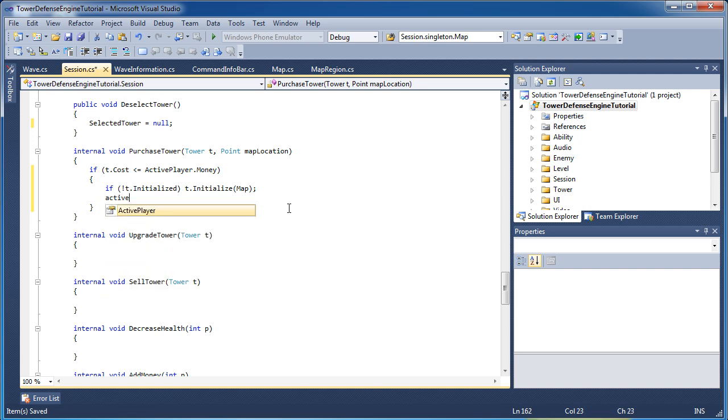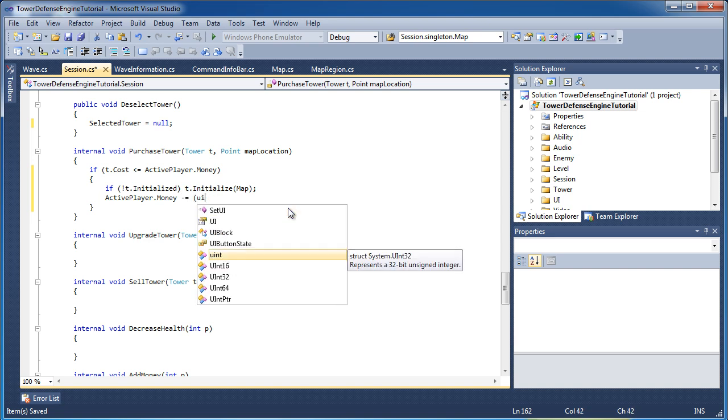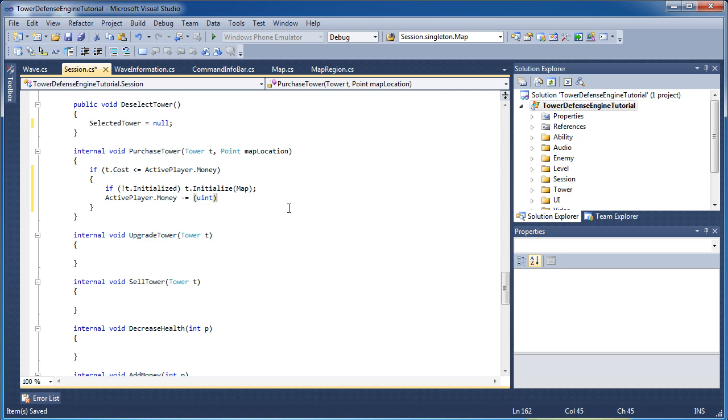Okay, active player.money minus equals, cast it as an unsigned integer, the T.cost. And if you want to make T.cost besides an integer, you want to default that to unsigned integer, you can go ahead and do that.